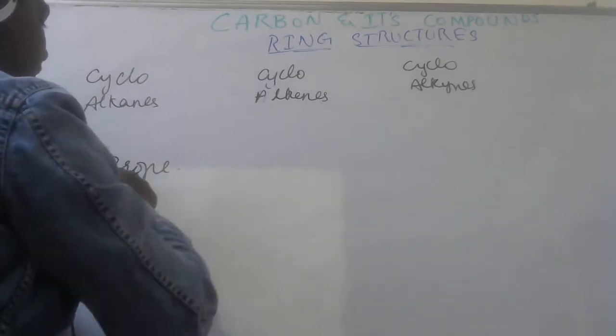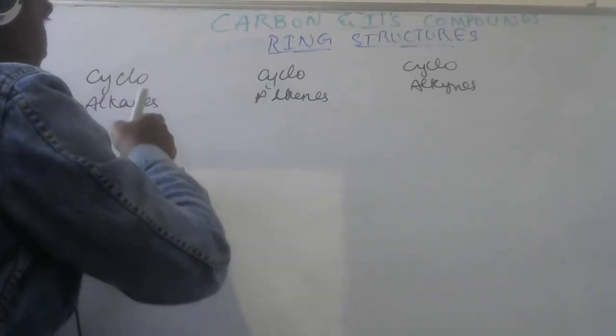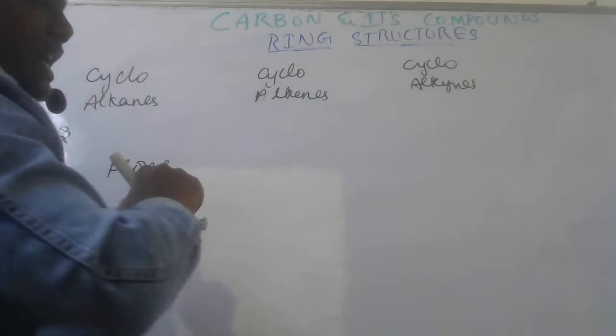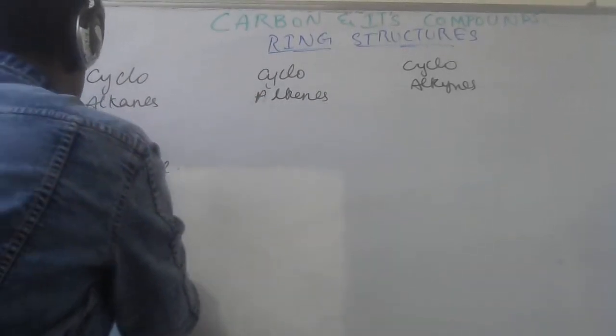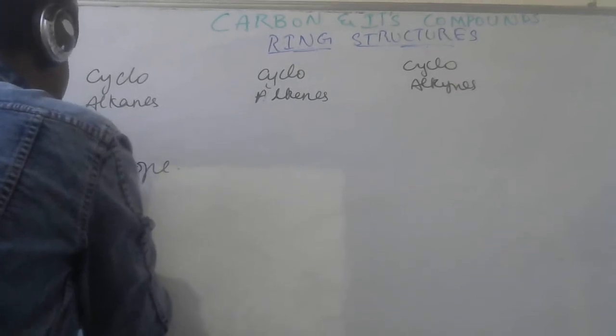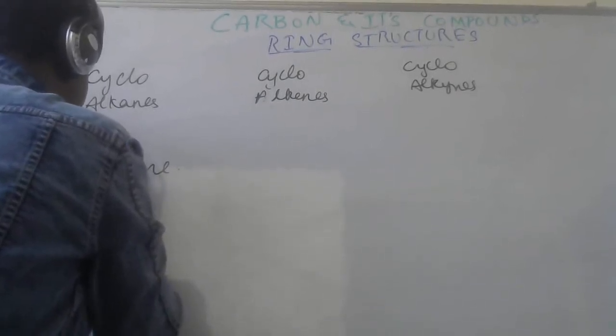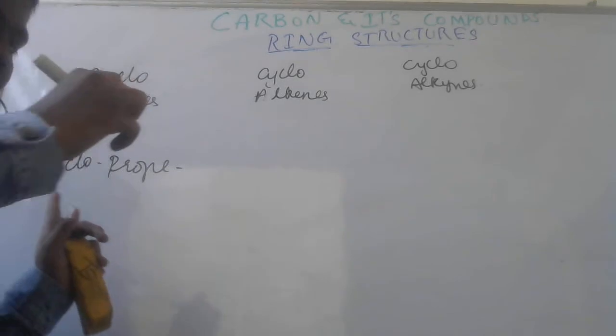The name would differ by the suffix, and for the ring structures we'll have a prefix as well as a suffix. The prefix would always be the same for the ring structures, that is cyclo. The suffix would be changing.